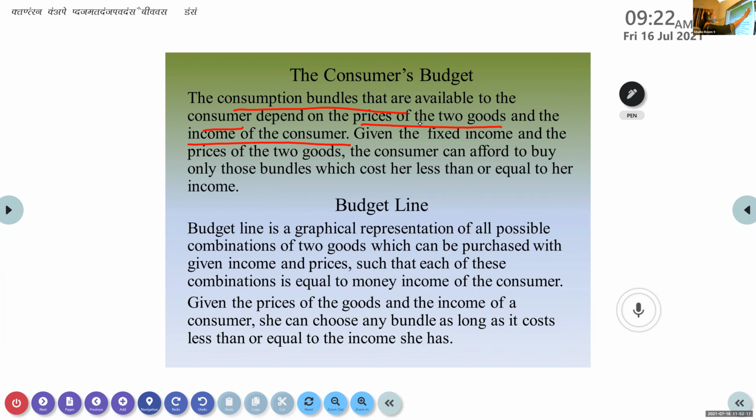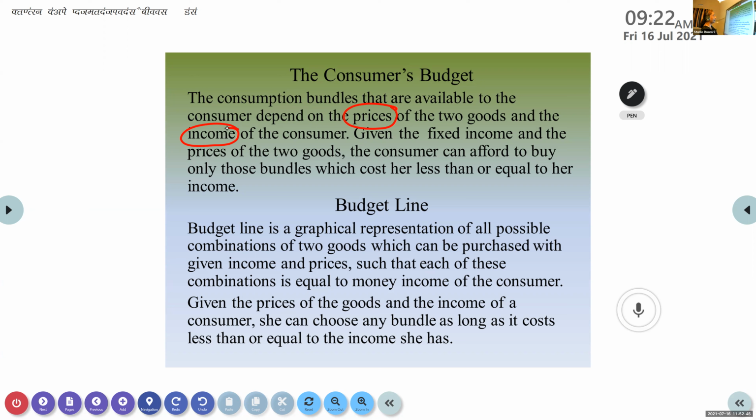Whenever we are choosing any consumption bundle, it depends on two things. One is the prices of the two goods we are going to buy. Another is the income of the consumer. Once more I am telling: prices of those two goods, and at the same time the income of the consumer.